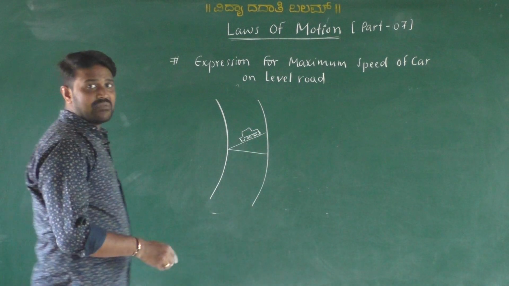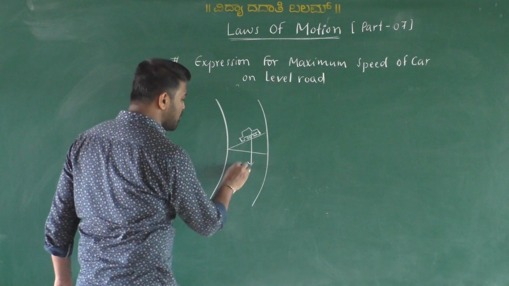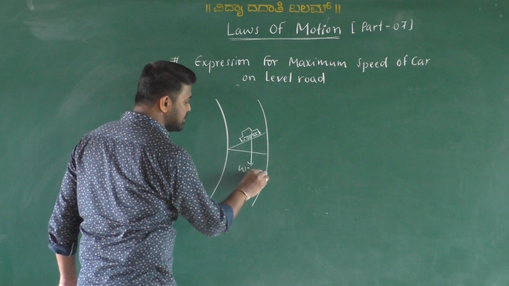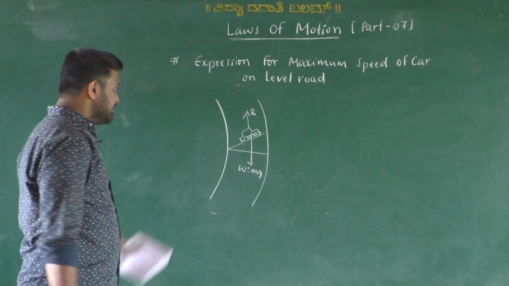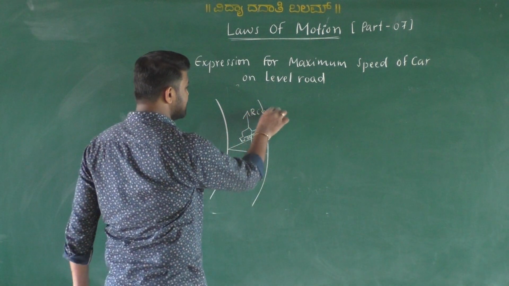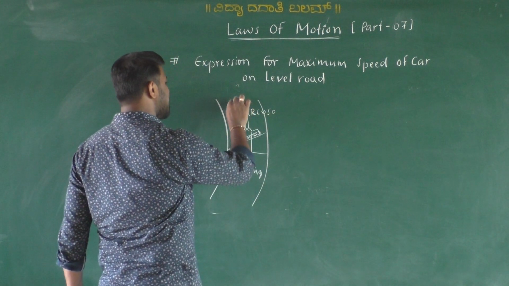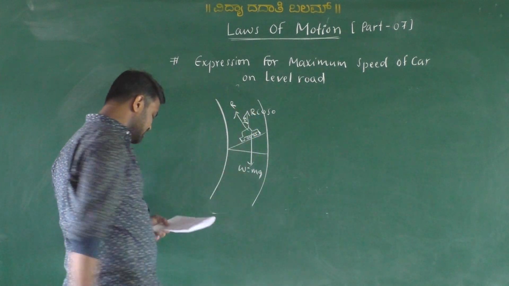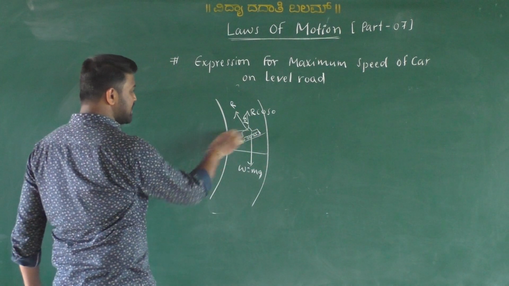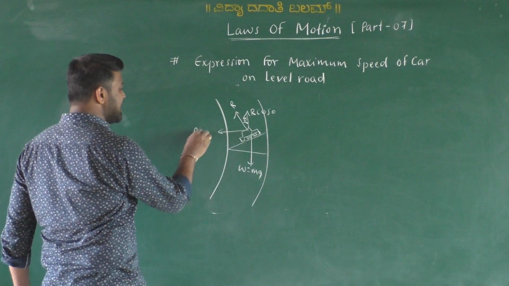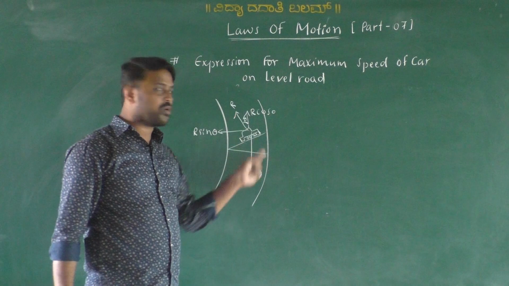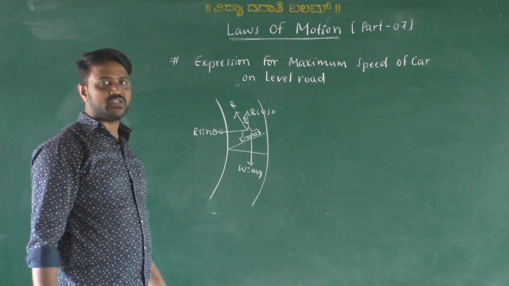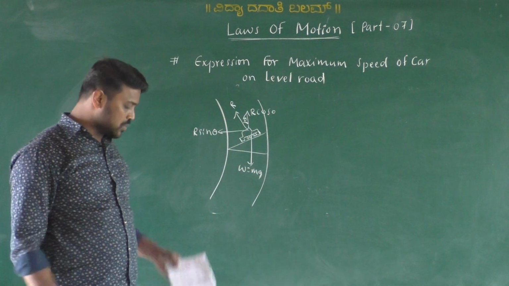Then the car has some weight which is acting vertically downward, that is W equal to mg. The normal reaction takes place, R. This is called R cos theta. This is the normal reaction R, which makes an angle theta here. Then this is called R sin theta. Normal reaction is classified into two components. One is along vertical, one is along horizontal, when it is moving on a banked road here.